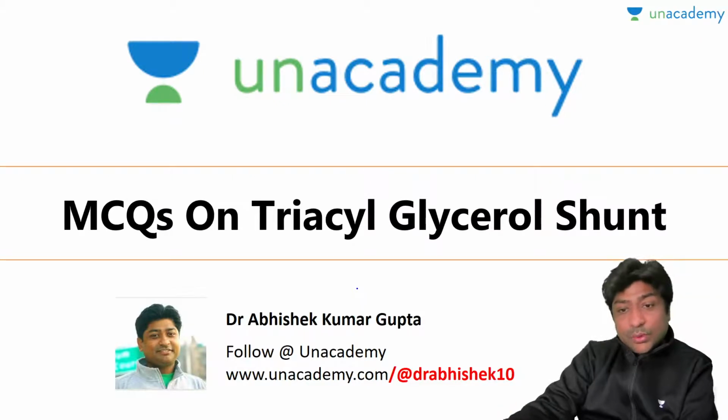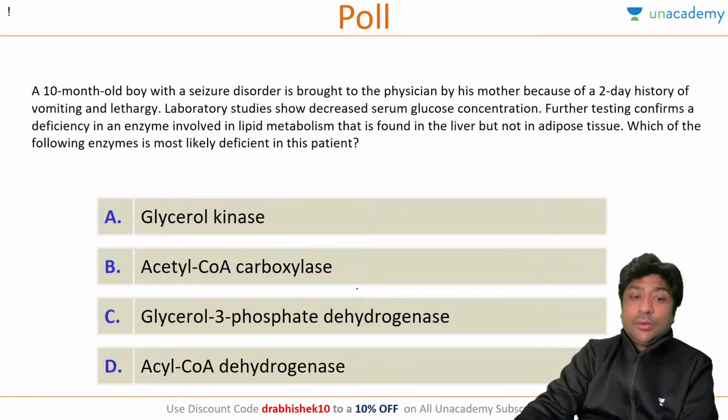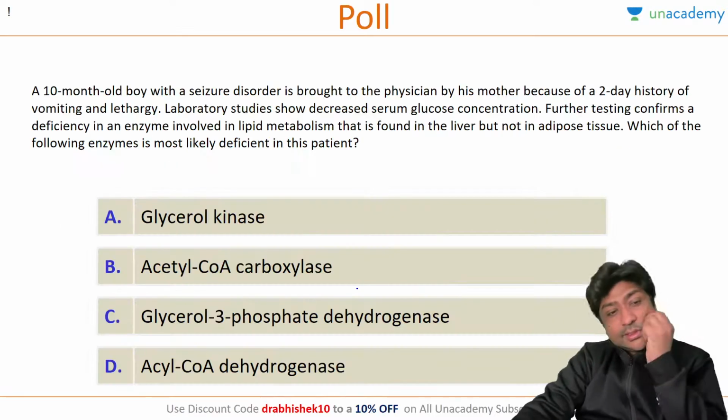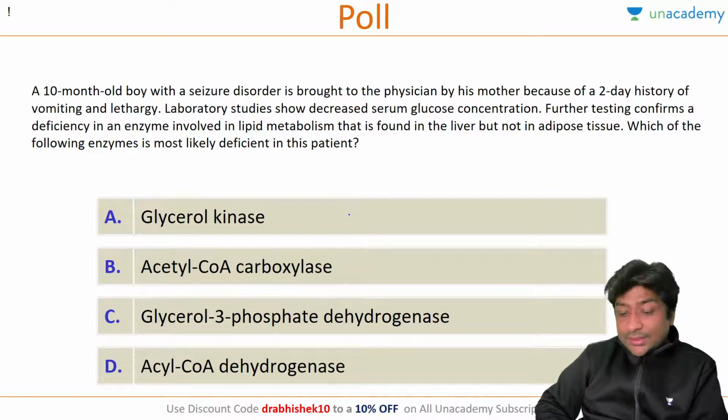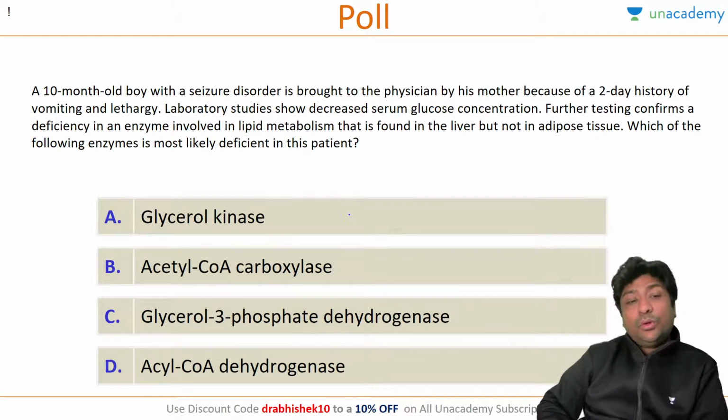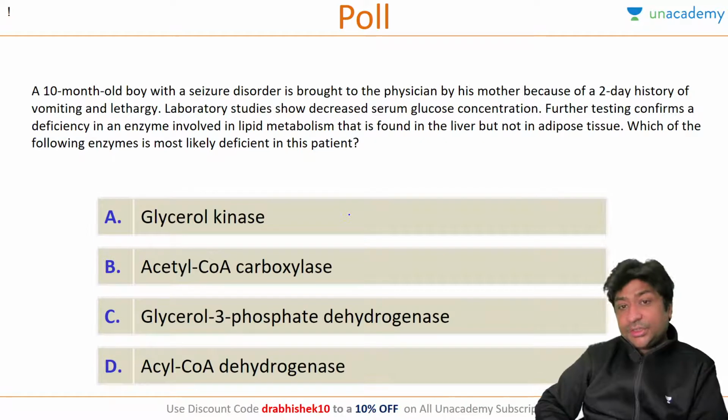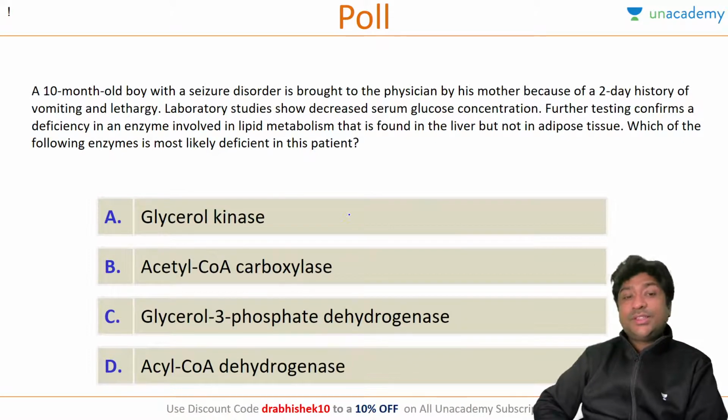So let's quickly look at all those three questions which you have seen. This is the first question. Can all of you answer this question? A 10-month-old boy with a seizure disorder is brought to the physician by his mother because of a 2-day history of vomiting and lethargy. Lab studies show decreased serum glucose concentration. Further testing confirms a deficiency in an enzyme involved in lipid metabolism that is found in liver but not in adipose tissue. Which of the following enzymes is most likely deficient in this patient? Anyone want to answer this question?